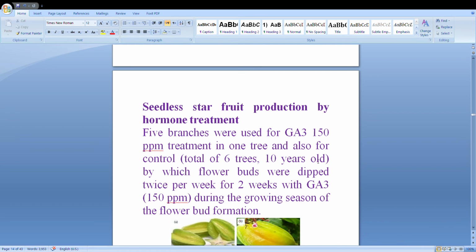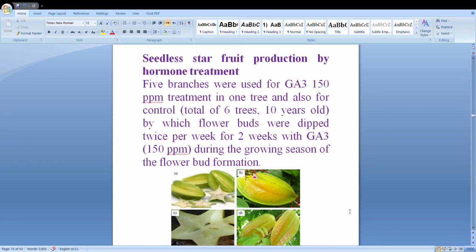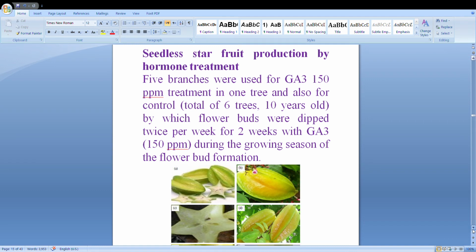Seedless star fruit production by hormone treatments. We use GA3 150 ppm treatments in the trees, and you can see the flower buds were dipped twice per week for 2 weeks. Flower bud dipping method in GA3 150 ppm during the growing season, the flower bud formation. And this technique works without pollination. It belongs to mutation breeding, sudden change of the gene, of genetic materials.